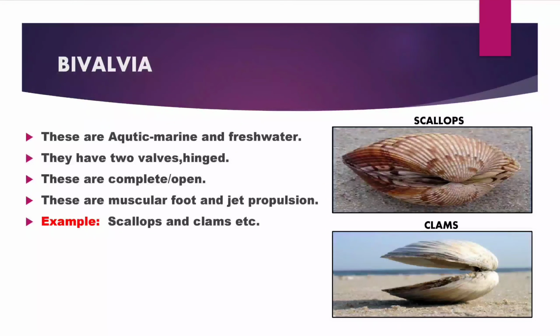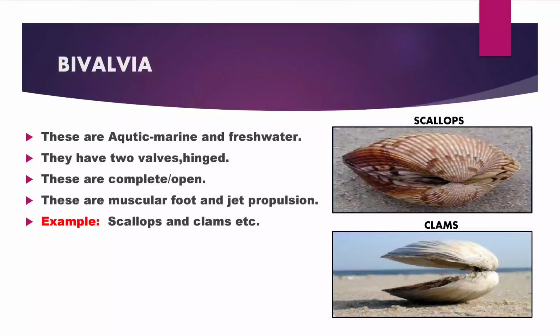Fourth, Bivalvia. These mostly live in aquatic habitats, both marine and freshwater. They have two valves or hinged shells in their body. They have a complete or closed type of circulatory system. They move by both muscular foot and jet propulsion. Examples: scallops and clams.